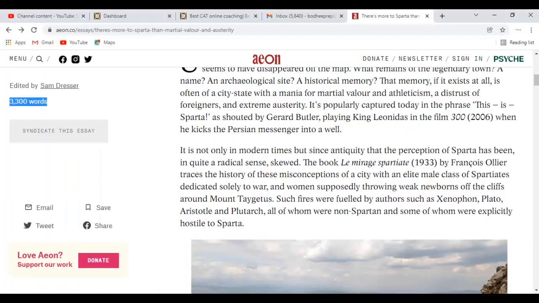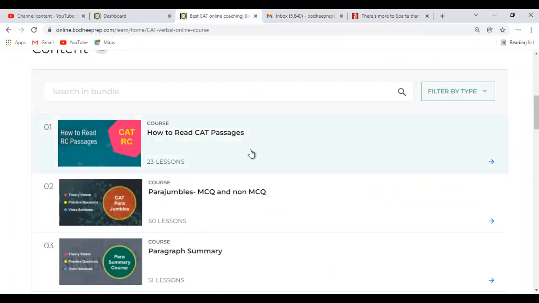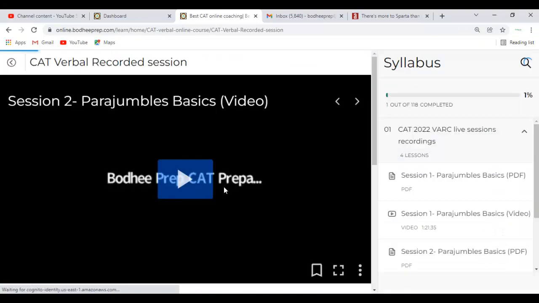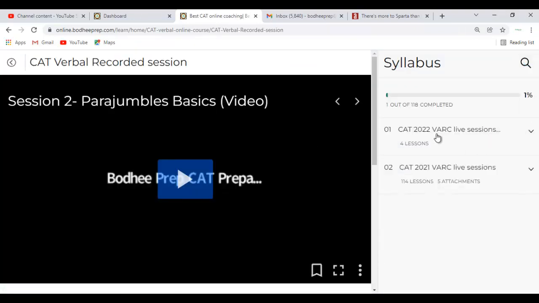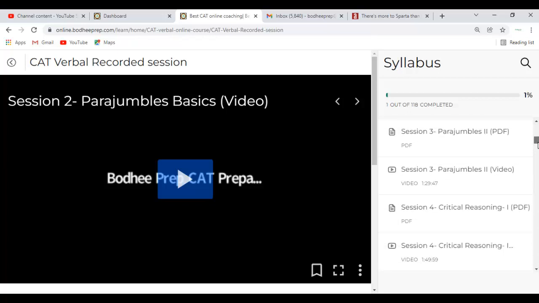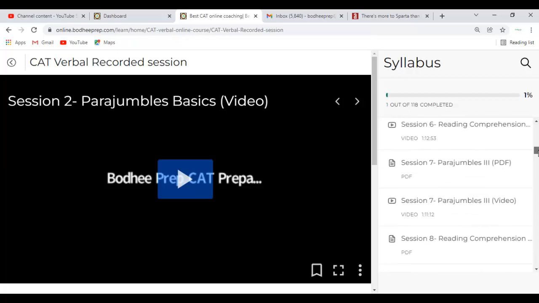You have to go to the course here. So as you can see, this is the course. And the first thing, I always tell you, go to the recorded sessions and see if there is paragraph summary in CAT 22 or not. If you don't see any paragraph summary question, then you can go to CAT 2021 and look for the paragraph summary and finish all the paragraph summary questions.